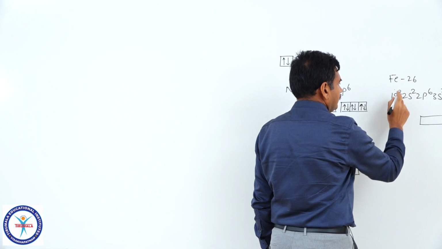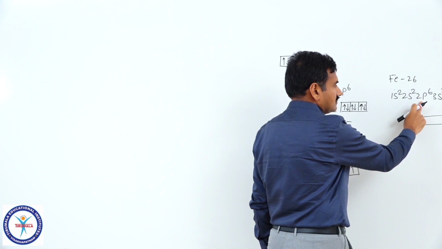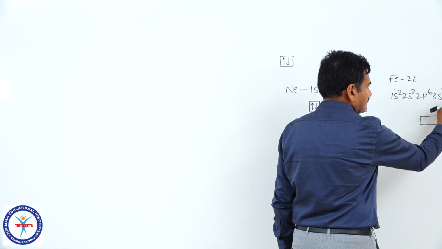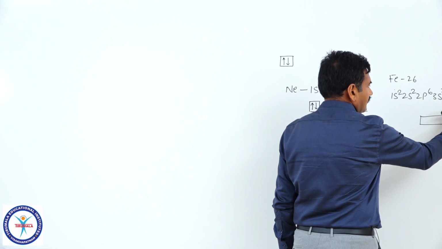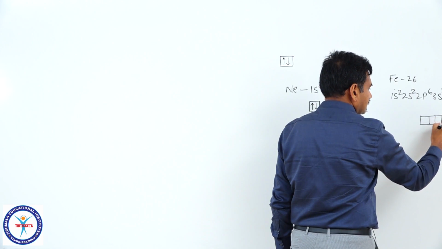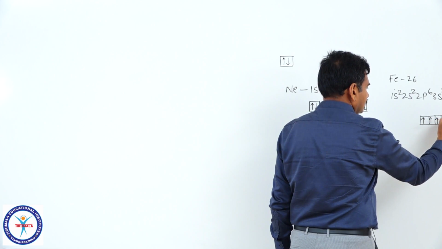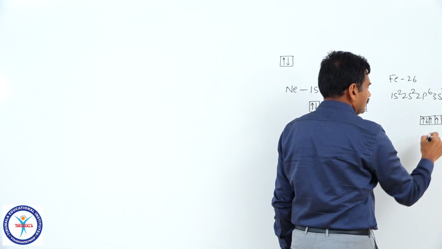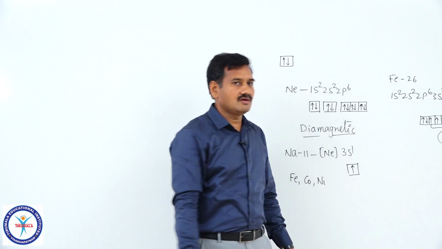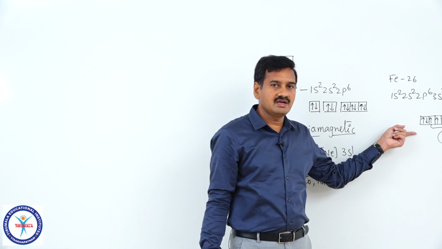These two electrons pair, these two electrons also one pair, 2p6, 3 p orbitals, 6 electrons, 3 pairs, 3s orbital pair, 3p, 3 p orbitals, 6 electrons, pairs, 4s orbital, 1 orbital, 2 electrons, a pair, 3d6, 5 d orbitals, 6 electrons. First electron, second, third, fourth, fifth, sixth. So, how many unpaired electrons are there? 4. As there are 4 unpaired electrons, it must be either paramagnetic or ferromagnetic.